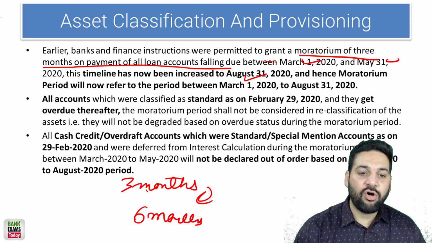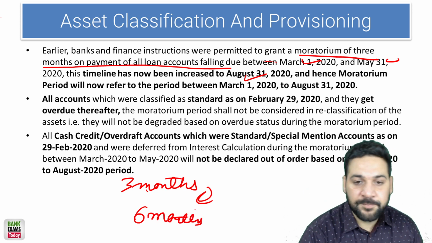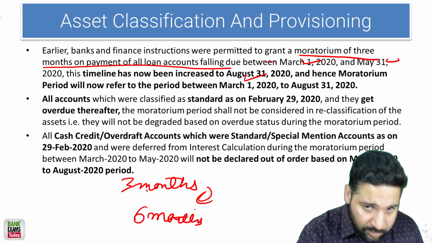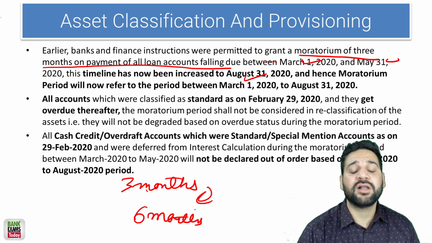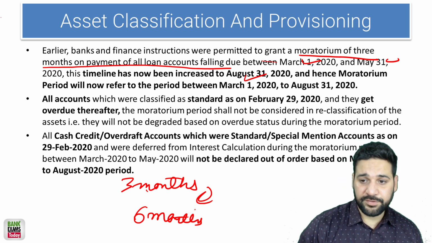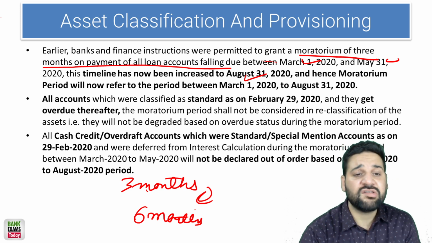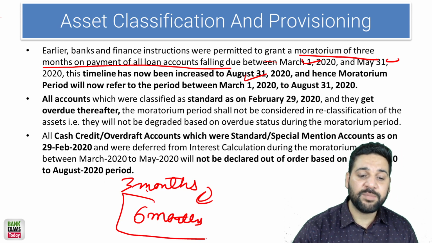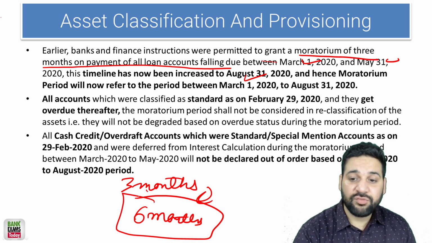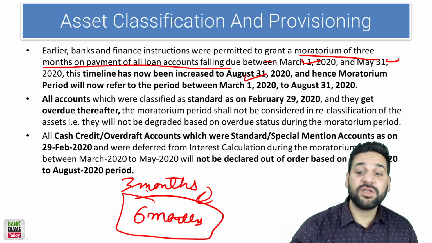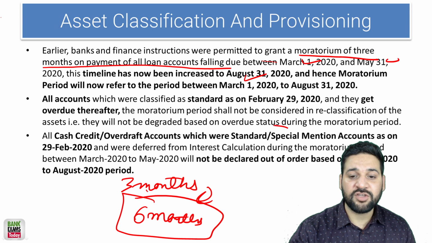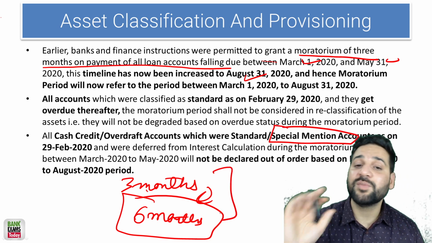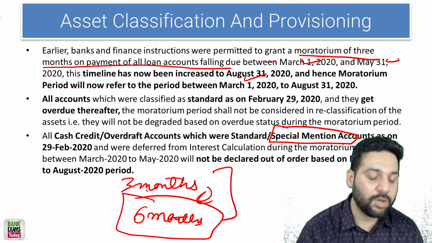One more important thing: for the calculation of NPA, and also for the calculation of stressed assets, this 6 month period would not be counted. That is very, very important. For the special mention accounts, if they default in these 6 months, that 6 month period won't be counted. This is very important.